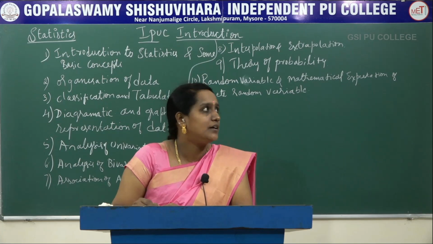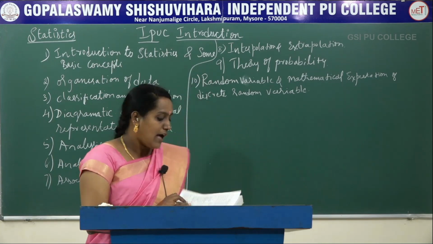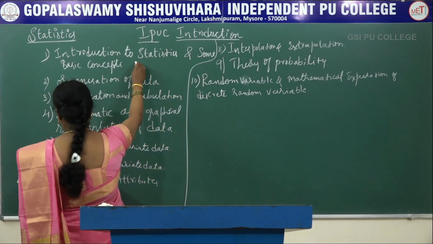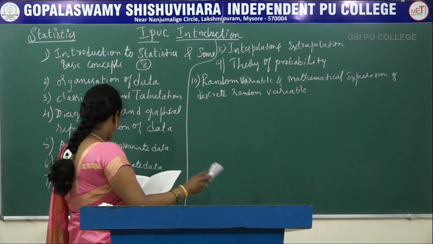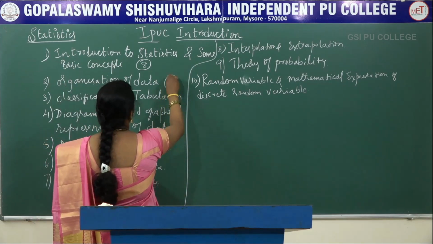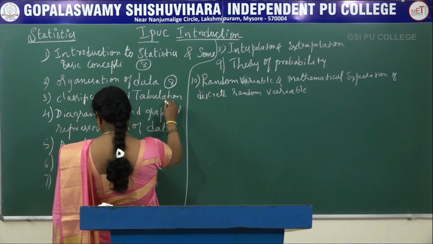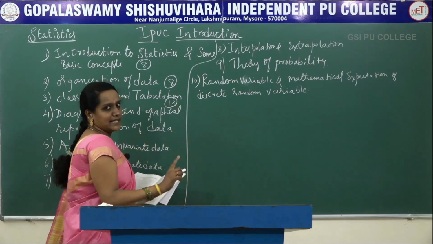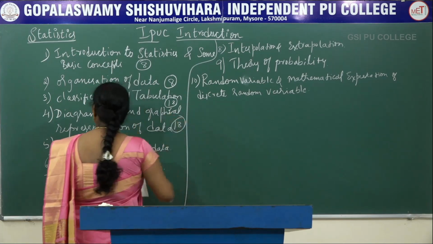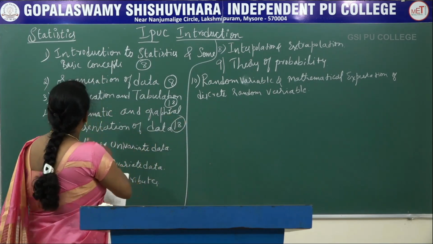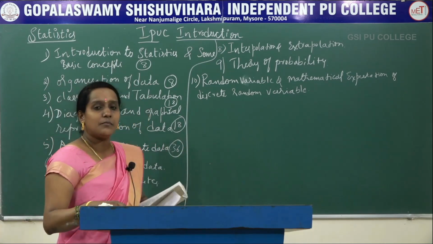These are the concepts under random variables, and now we are going to discuss the weightage of each and every chapter. From the first chapter we will get 8 marks, with 1 mark, 2 marks and 5 marks questions, and from the second one also 8 marks, again 1 mark, 2 marks and 5 marks. Classification and tabulation carries 18 marks, and diagrammatic representation also carries 18 marks, each with 1 mark, 2 marks and 5 marks questions.